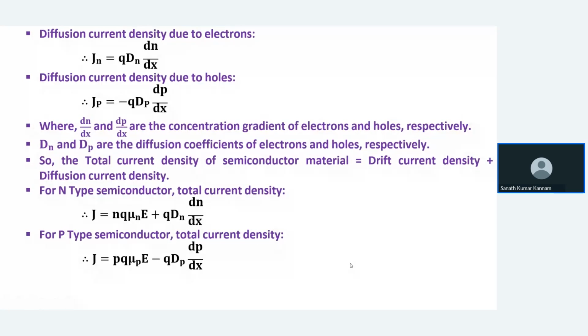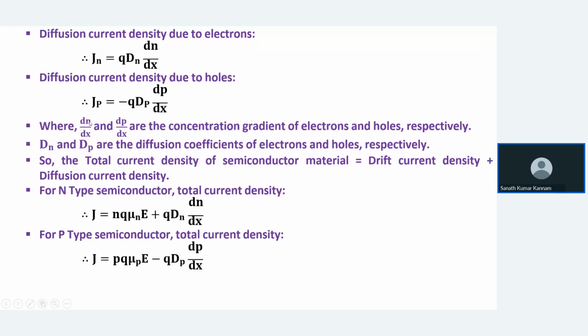Jn equal to q Dn dn by dx. dn by dx is nothing but the concentration gradient. And diffusion current is due to holes, so Jp equal to minus q Dp dp by dx. So why minus? As electrons are flowing from left to right, the holes will flow from right to left. The hole current direction will be opposite to the direction of electrons.